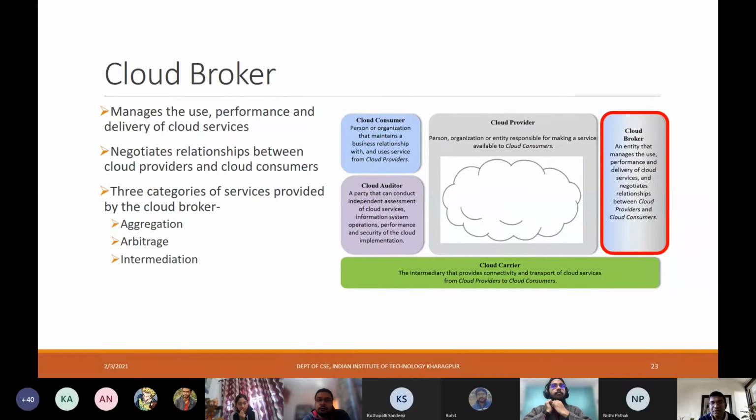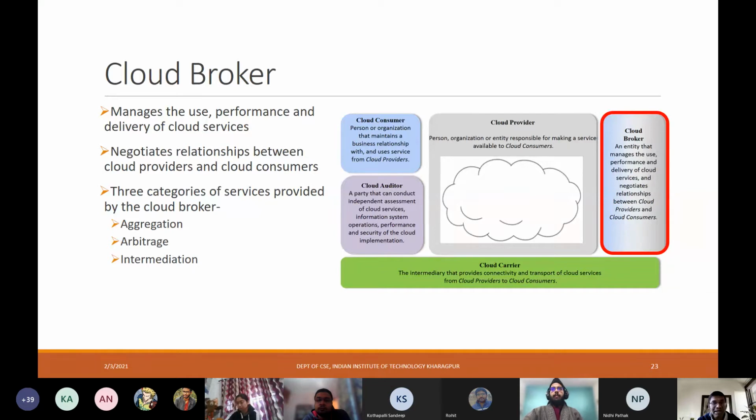So basically, it takes care of brokerage services between the consumer and the provider. In the same way as in any marketplace, we typically have some kind of a provider and some kind of a consumer, but there are typically also certain brokers, right?